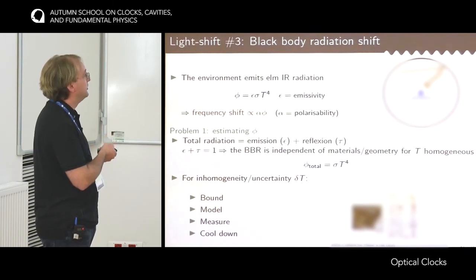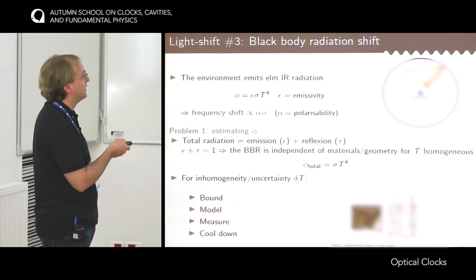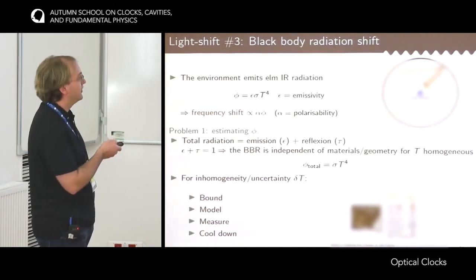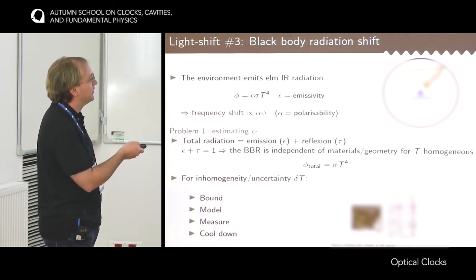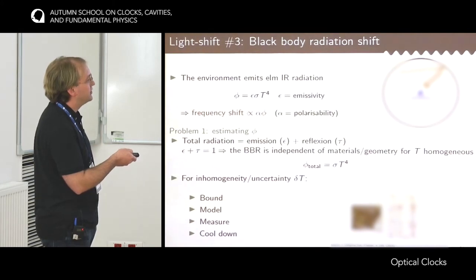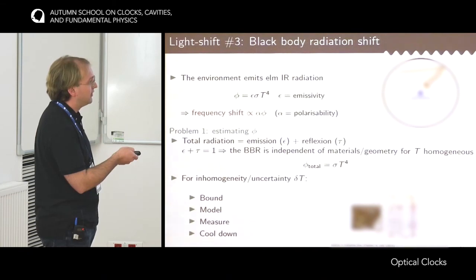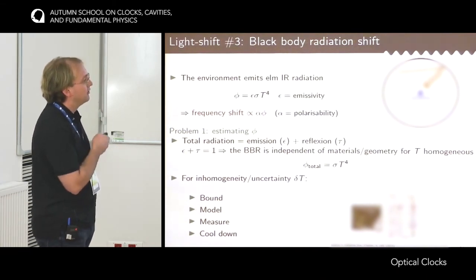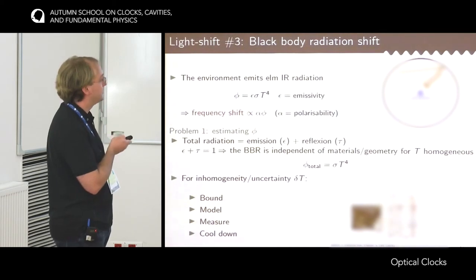Okay, and the last possibility, of course, is to cool down. So it goes like T to the 4, so the uncertainty goes like T to the 3. And so if you go to cryogenic temperatures, then you dramatically reduce the effect. So this is an experiment that was done in Katowice group at Lichen, in which they have a cryogenic nozzle and they move the atoms into the nozzle, and here they are shielded from the black body of the environment. The difficulty being that making the lattice move may introduce some systematic effects in the measurement.